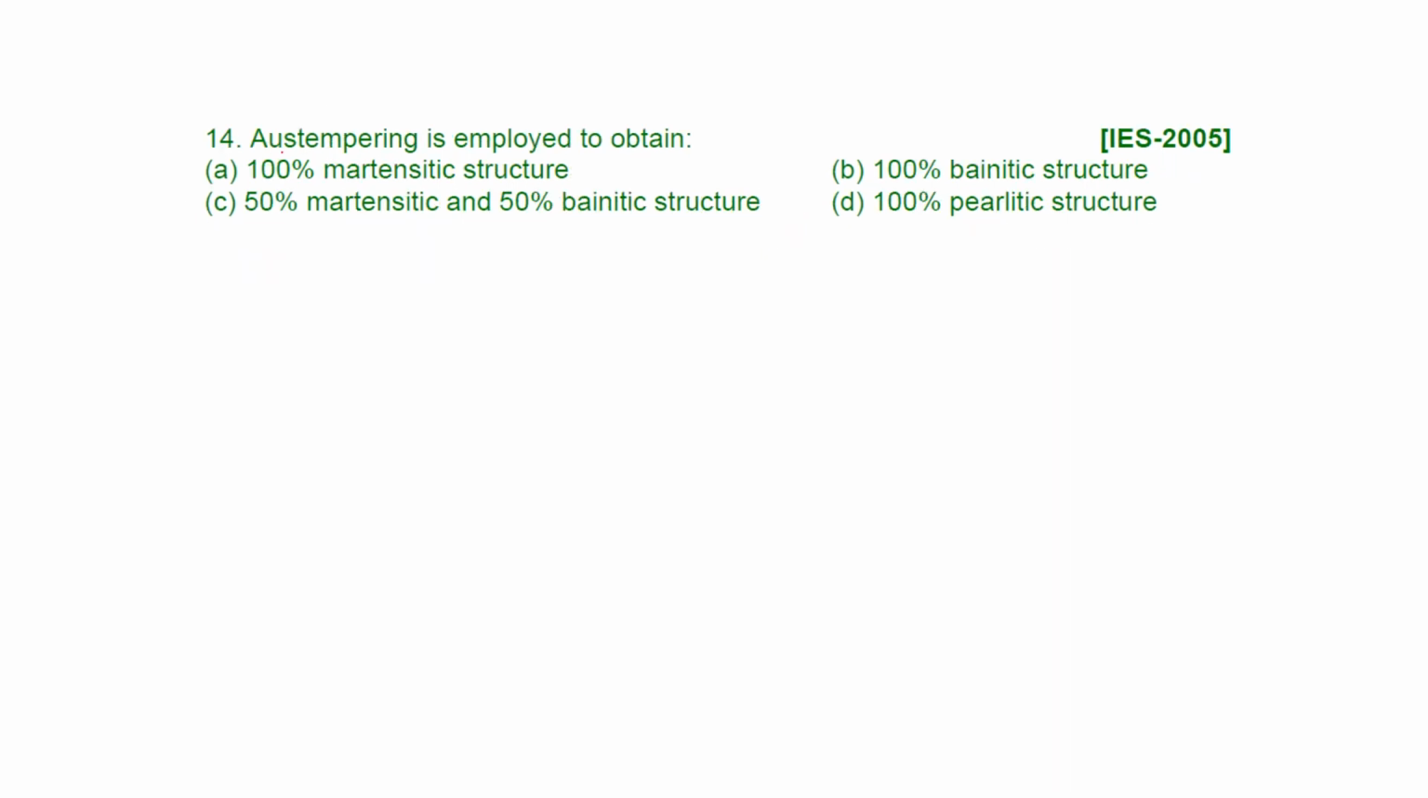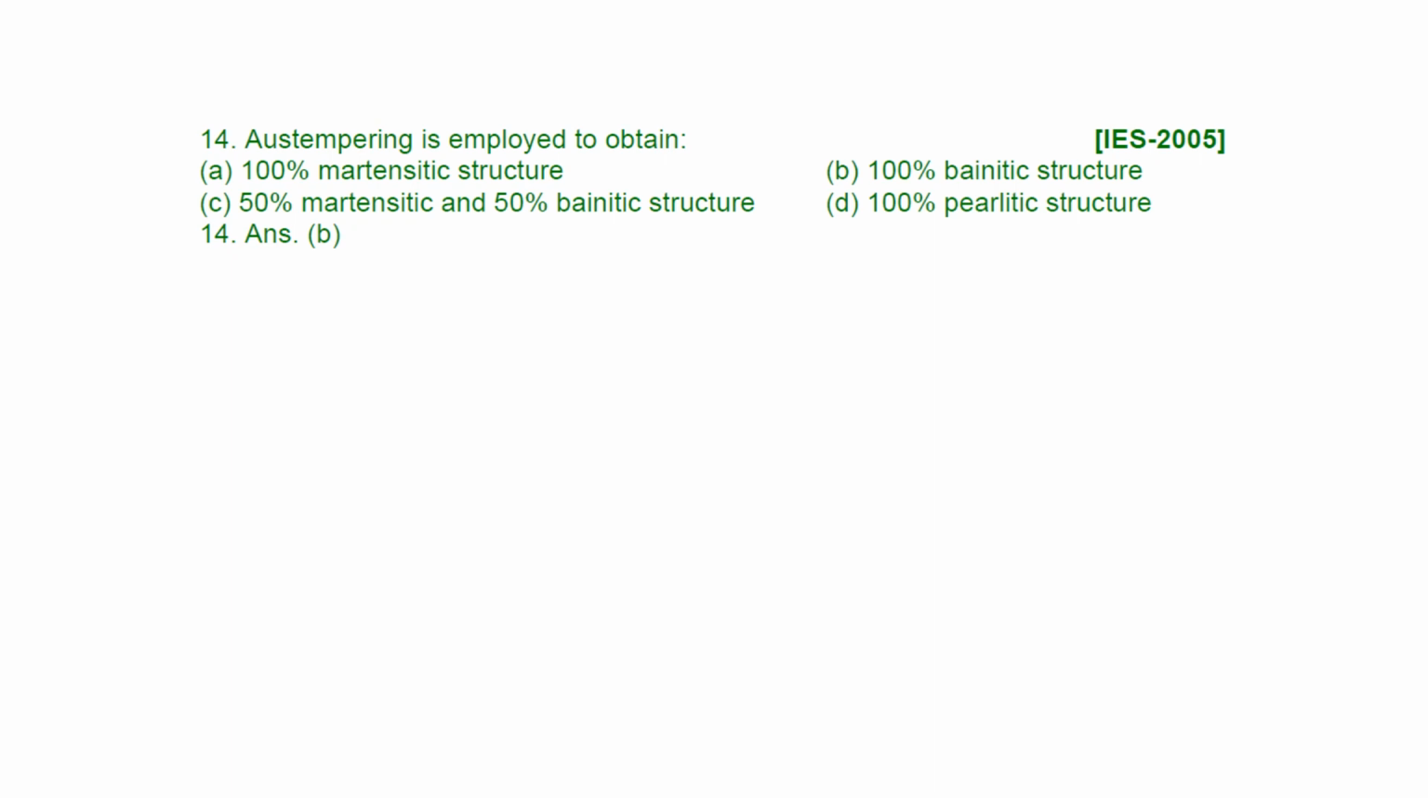Next, austempering. Austempering is employed to obtain: 100% martensite structure, 100% bainite structure, 50% martensite and 50% bainite structure, or 100% pearlite structure. This will actually give the 100% bainite structure. Again here also I'm telling what austempering is. When I teach material science, I will explain these things in a very elaborate way.